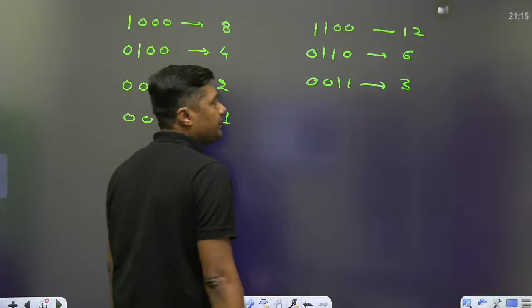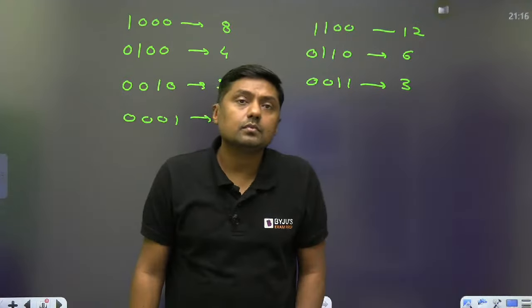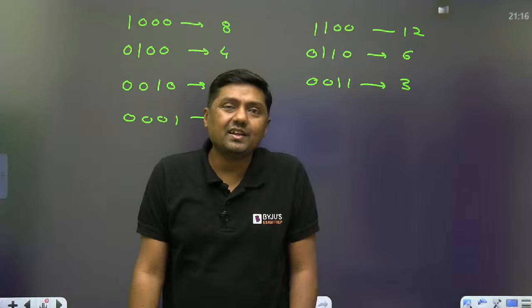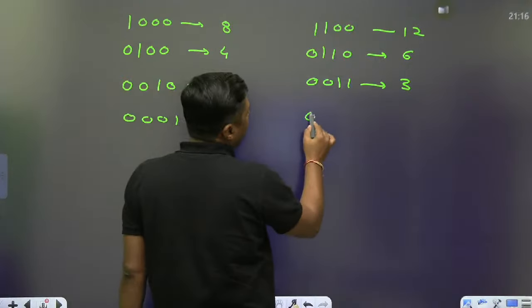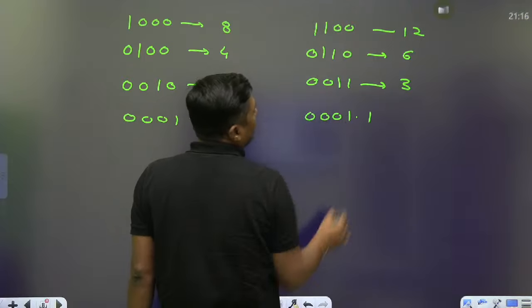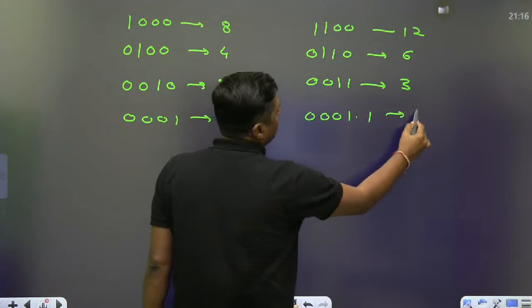That is the number. I think now it is clear. If it is shifted again right, so if you have the decimal point, then it will become what? 1.1. What is the 1.1? This is 1 and this is 0.5. It is 1.5.